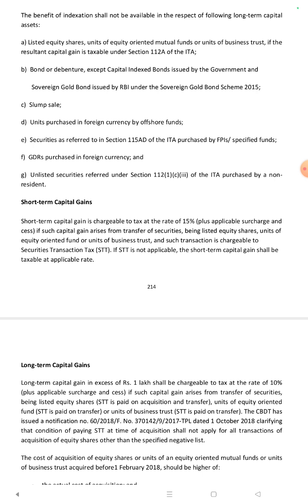2020-2015. Slump sale, units purchased in foreign currency by offshore funds, securities as referred to in section 115AD of the ITA purchased by FPIs, specified funds, GDR purchased in foreign currency, and unlisted securities referred under section 112.